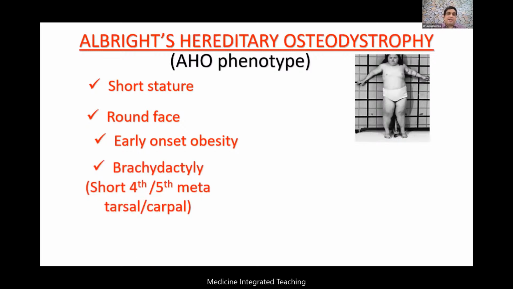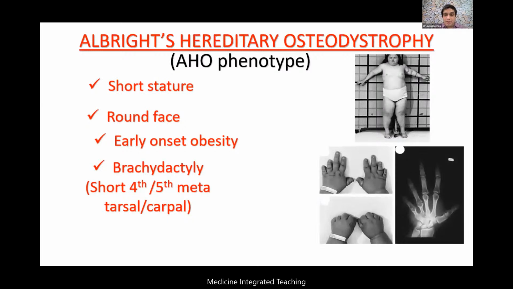And brachydactyly, that is a short fourth and fifth metacarpal or metatarsal bone. In these patients, there may be a knuckle and a dimple, meaning the fourth and fifth metacarpal and metatarsal bones will be slightly missing. I'll request Dr. Sumed now to pitch in and let us know about the radiological findings that we expect in such patients.